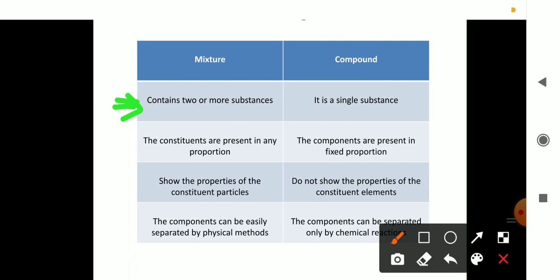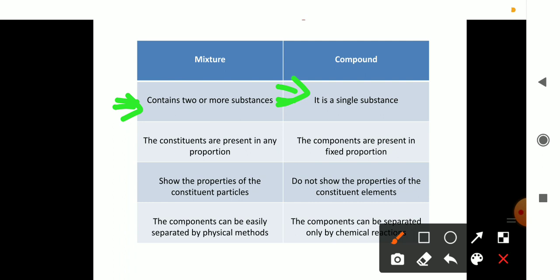At least two or more vegetables will be there, isn't it? Yes. So that is given in point number 1. A mixture contains two or more substances. But in the case of a compound, it is a single substance. If you take the water compound, only the H2O molecule is present, so it is a single compound. If you take sodium chloride, only NaCl is present, so it is a single compound.